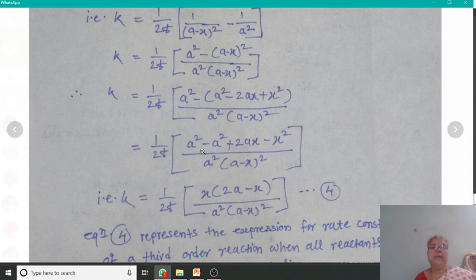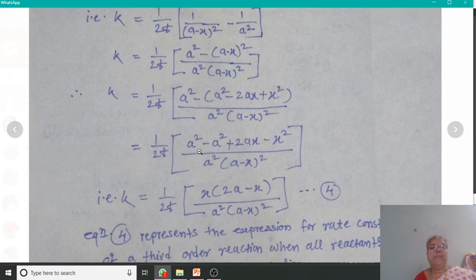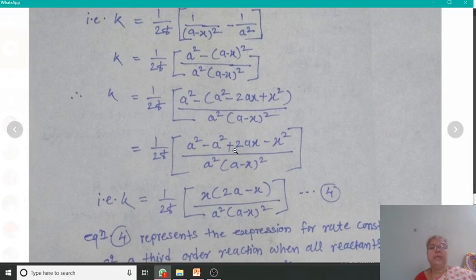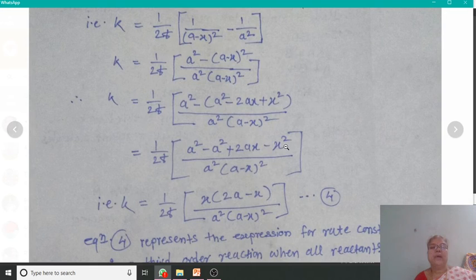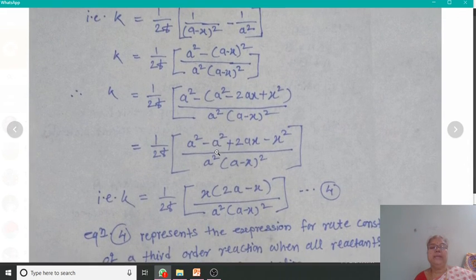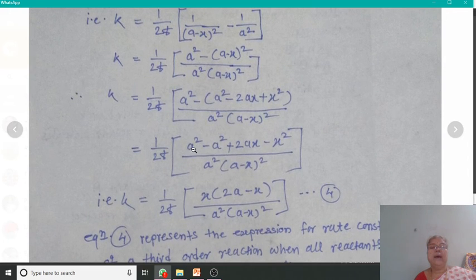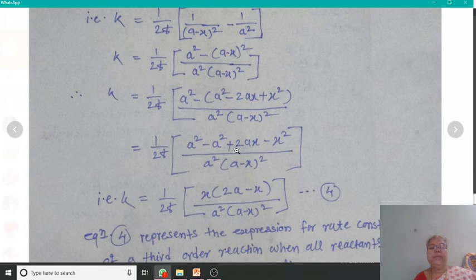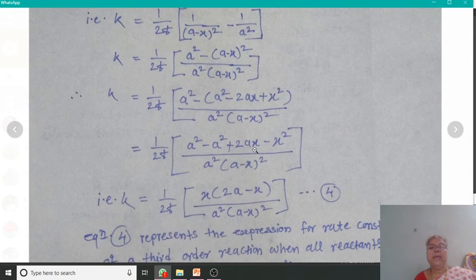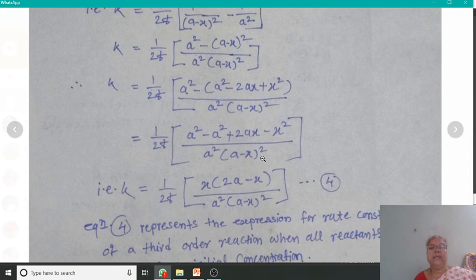And we can write this equation as k = 1/(2t) [a^2 − a^2 + 2ax − x^2]/(a^2 (a − x)^2). This a^2 is minus and this a^2 is plus, therefore they cancel each other, and we have k = 1/(2t) (2ax − x^2)/(a^2 (a − x)^2).